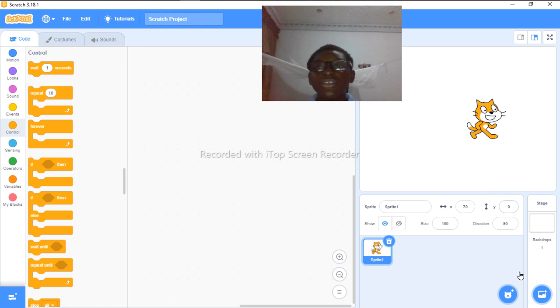Look at this cat over here. Look at this place that says size. I can reduce it, so let me say 70. Can you see it became smaller? But for all sprites, it will always appear as 100. But look at me, if I put 1, well, it can't do 1. Look at that tiny thing. Can you see where my mouse pointer is? That tiny thing here. So it cannot do 1, 2, 3, and 4. It can only do 5. So you can even rename your sprite. Let me name this sprite, let's say cat. It renames itself.